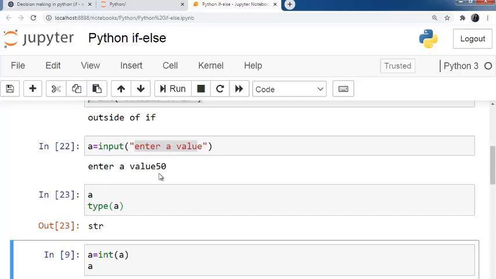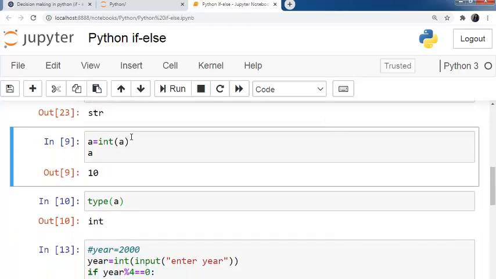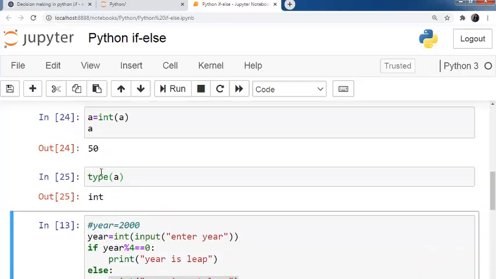So Python by default takes input as a string. If you want the input as an integer, then you need to convert that value to int. So we need to pass it through the int function. Or if you want to convert into float, then you need to pass it through the float function. So int, and then inside the bracket we need to write the A. Then you can check the value of A and the type of A. Now the type of A is integer.